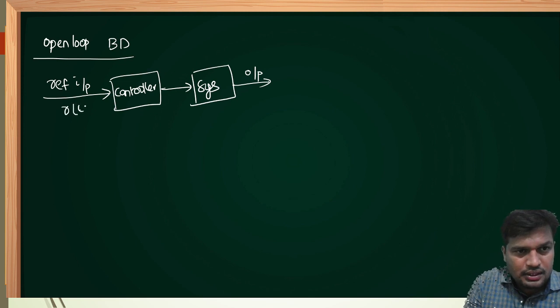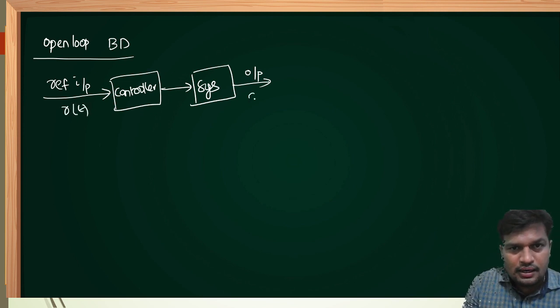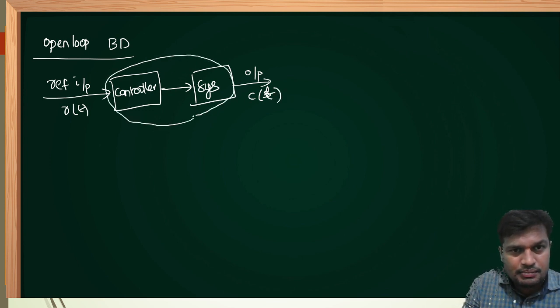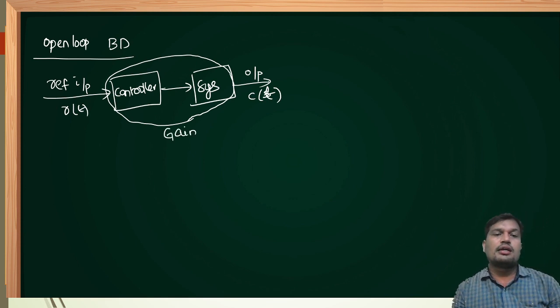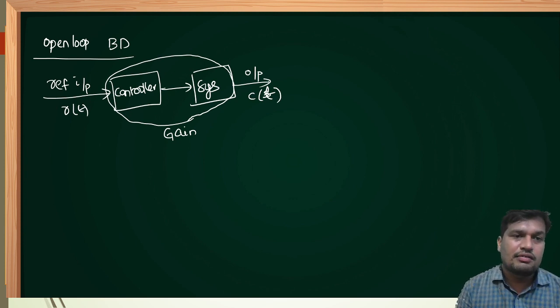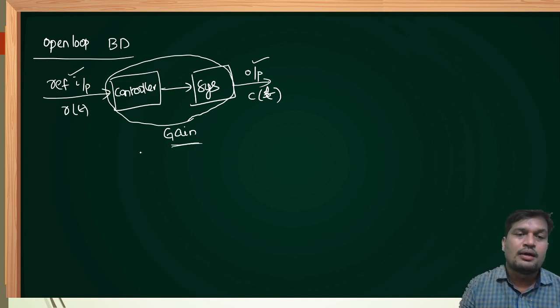Reference input is mathematically represented by R of t, and desired output is mathematically represented by C of t. Controller and system, internally present between input and output, use useful parameters to get the desired output. Therefore, the internal parameters combined together between input and output are called the gain of the system.